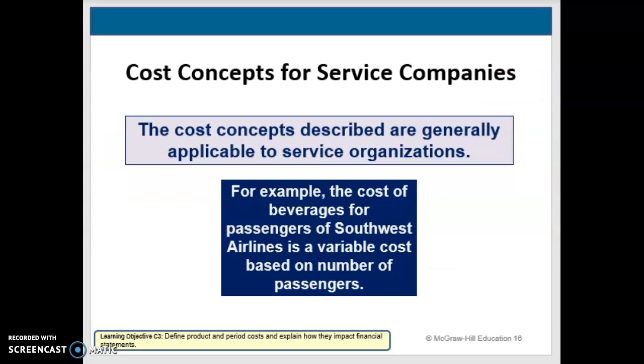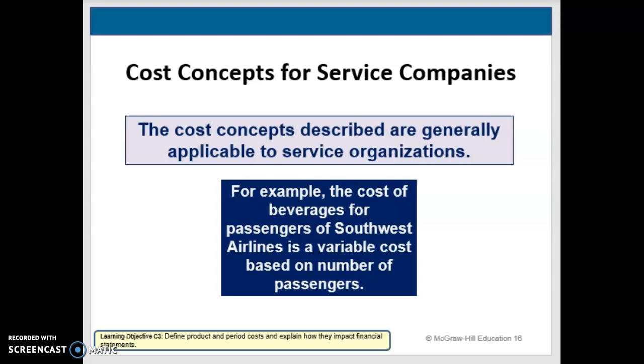When we look at the cost concepts for service companies, it's a little different. So the cost concepts are typically going to be looking at an example of Southwest Airlines. We're assuming the cost object is a flight. So the airline's cost of beverages for passengers is a variable cost based on the number of flights, right? But the monthly cost of leasing the aircraft is fixed because it's not based on the number of flights. We have to pay a certain amount every month, no matter if we use 10 flights or 1 flight.